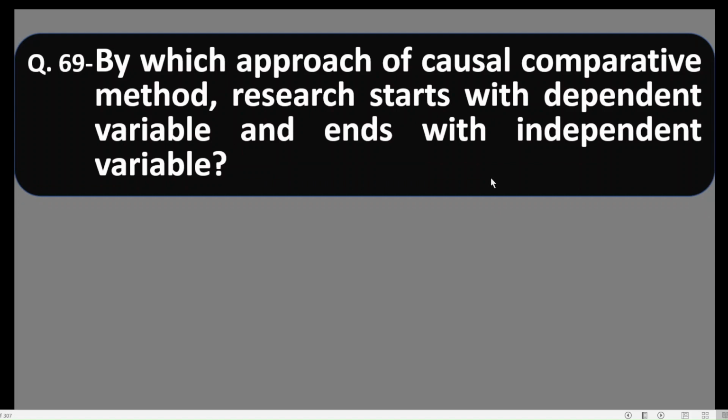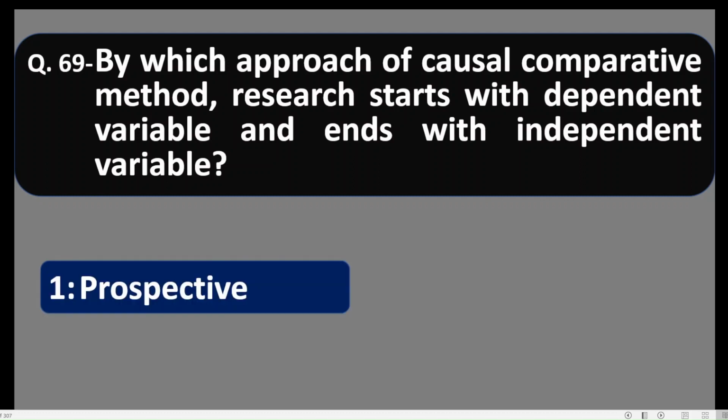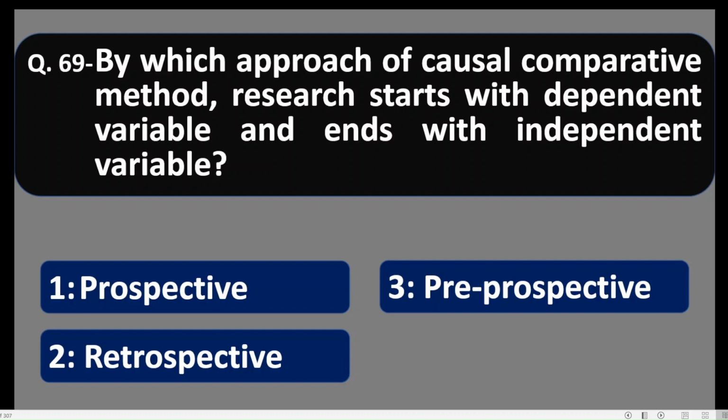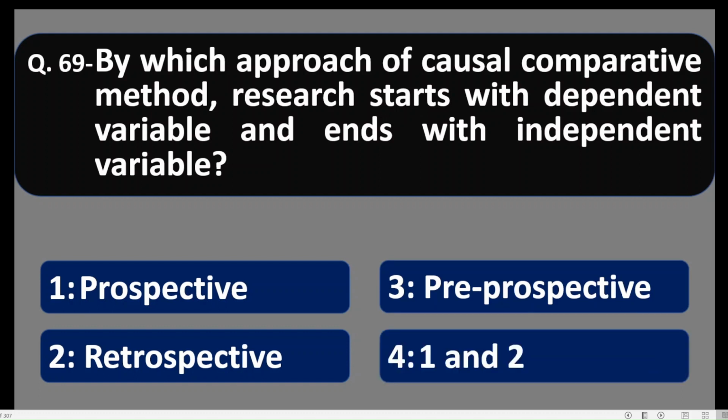Question number 69. By which approach of causal comparative method does research start with dependent variable and end with independent variable? Let us see the options. Number 1, prospective. Number 2, retrospective. Number 3, pre-prospective. Number 4, 1 and 2. Friends, pre-prospective approach is not there. Only two approaches are here, prospective and retrospective.